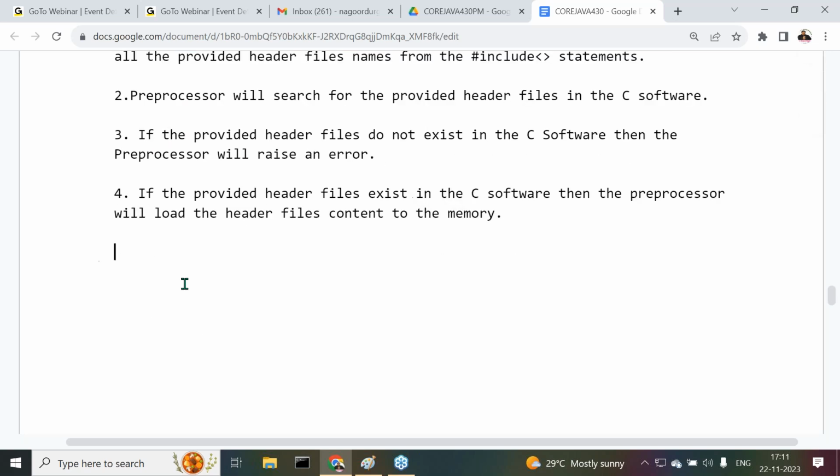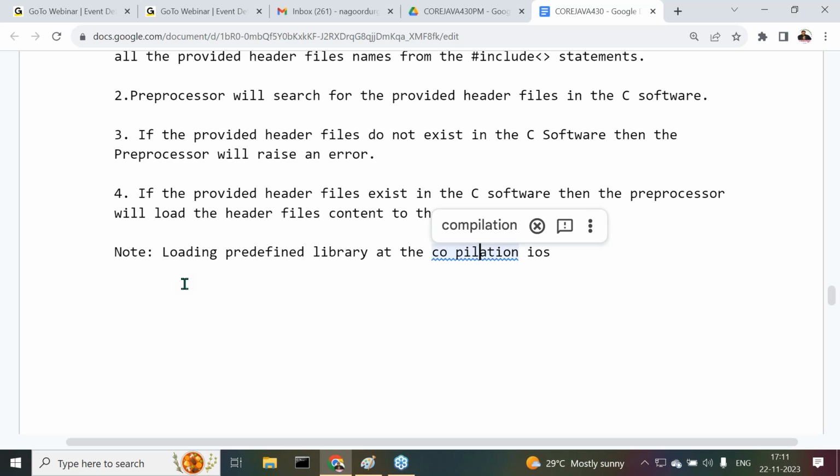Observe carefully, here is another point. Loading a predefined library at compilation is called static loading.